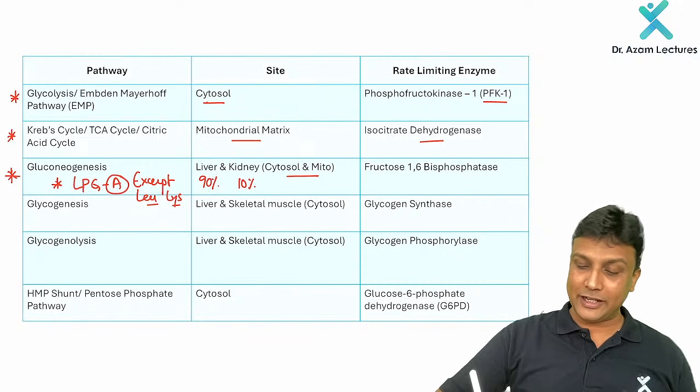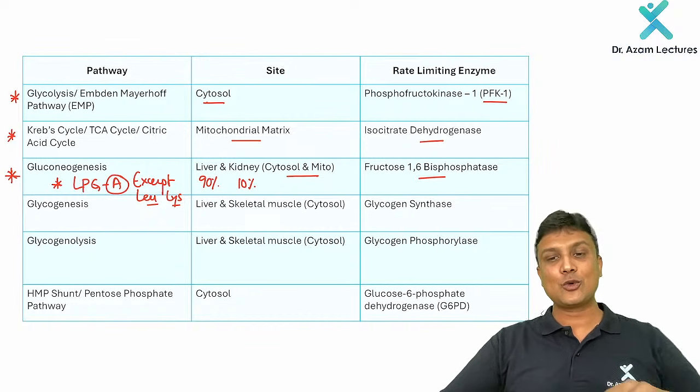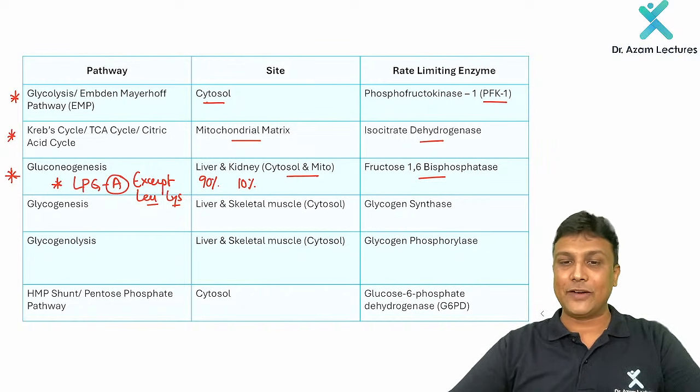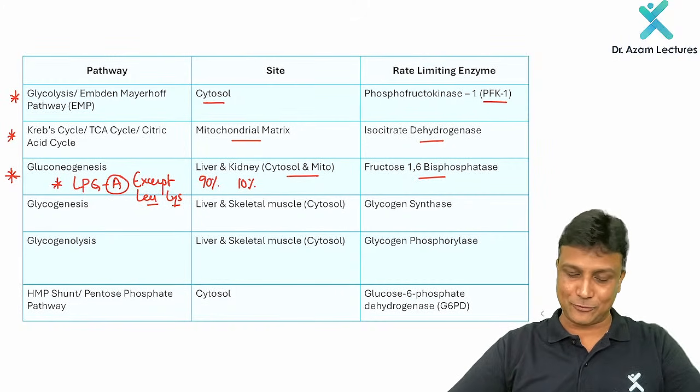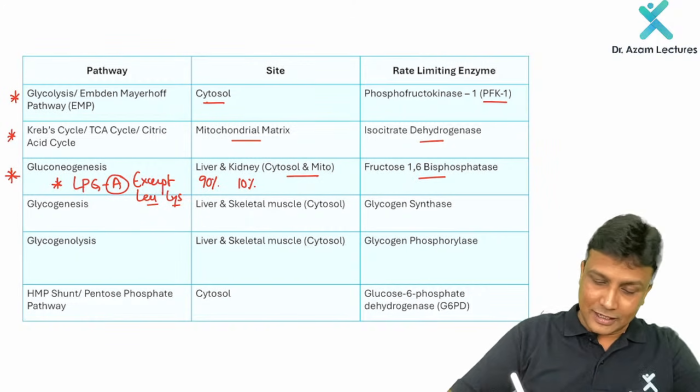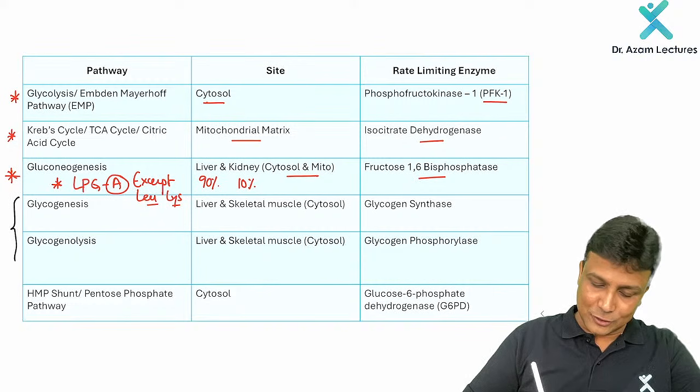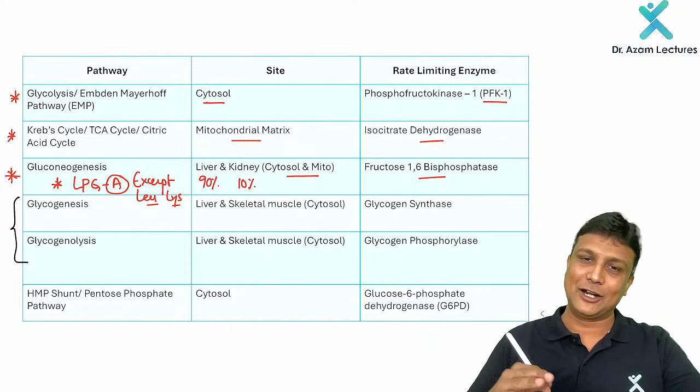And yes, what is the rate limiting enzyme of gluconeogenesis? Fructose 1,6 bisphosphatase will be the rate limiting enzyme. Fructose 1,6 bisphosphatase. Now, after that, glycogenesis, glycogenolysis, formation of glycogen, breakdown of glycogen.